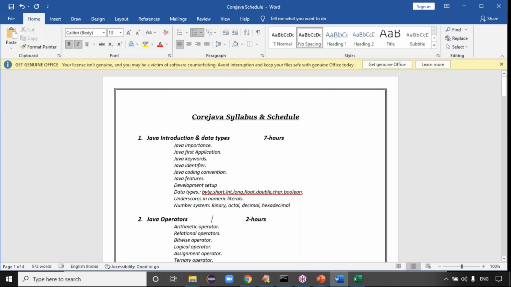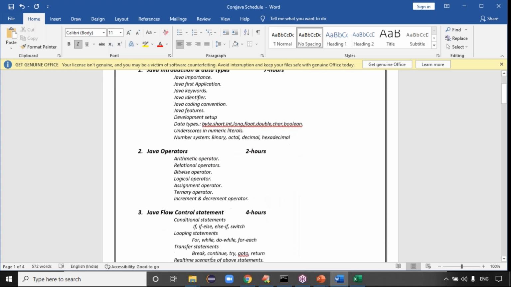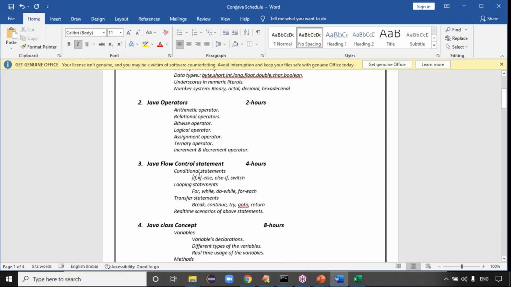Next one is the Java operators concept, guys. Arithmetic operators, relational operators, bitwise operators, how to use logical operators and ternary operators at application level, and flow control statements. You will see conditional statements, if else, looping statements, transfer statements. The syntaxes are different, guys, but what real-time scenarios you use these statements in is important. So we will discuss real-time scenarios of the above statements.